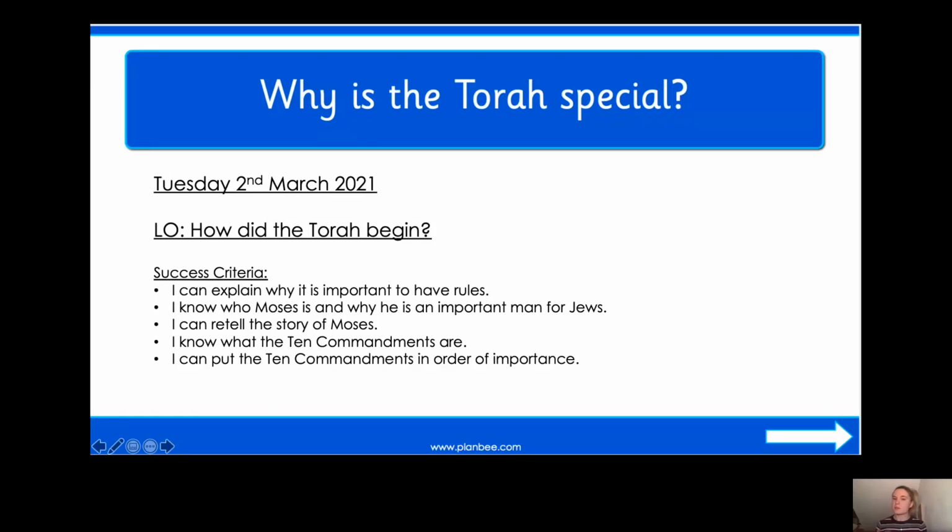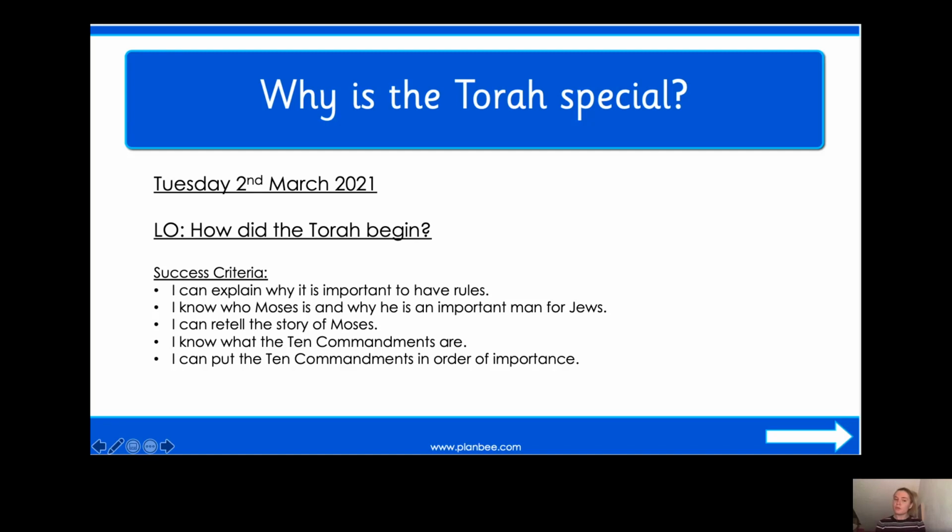Now, today we are going to be carrying on looking at the religion of Judaism and answering the question, how did the Torah begin? Our main focus for today's lesson is going to be on the story of Moses. By the end of today's lesson, you'll be able to tell me who Moses is, why he's an important man for Jewish people, and you'll also be able to retell his story. As well as this, you'll know what the 10 commandments are, and you'll also be able to put some of these 10 commandments in order of importance.